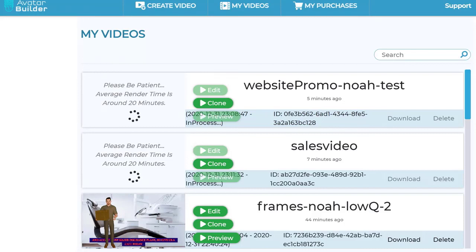And we have other templates that we are adding every single day, which is unique. For example, animated templates, mock-up templates, and so on and so forth, to really drive home the point that you can create videos of any kind with Avatar Builder. That's the kind of flexibility that we have. You can change a bunch of text, you can change a few things, and you're good to go in just a few minutes. Powerful stuff.